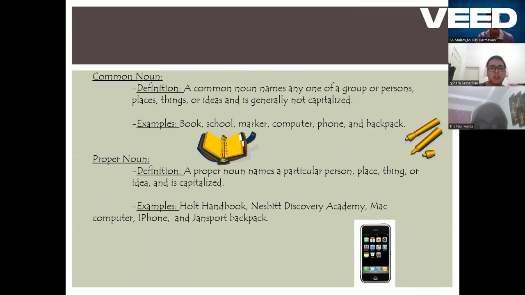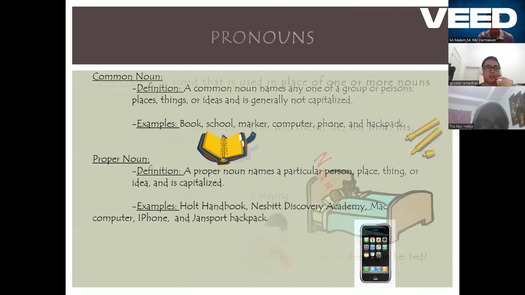A proper noun is a specific person, place, thing, or idea, and is generally capitalized. For instance, the Hood Handbook or the Nesbitt Discovery Academy, Max, iPhones, and a Jansport backpack.